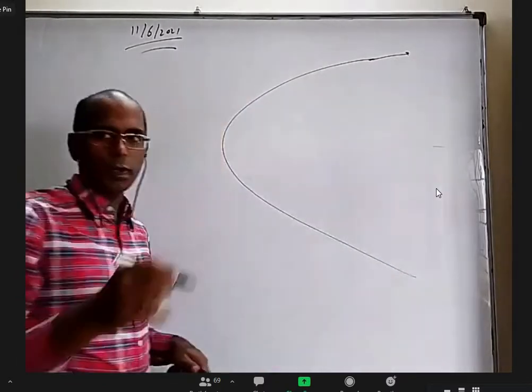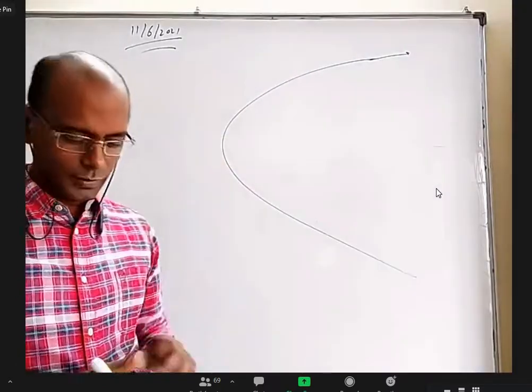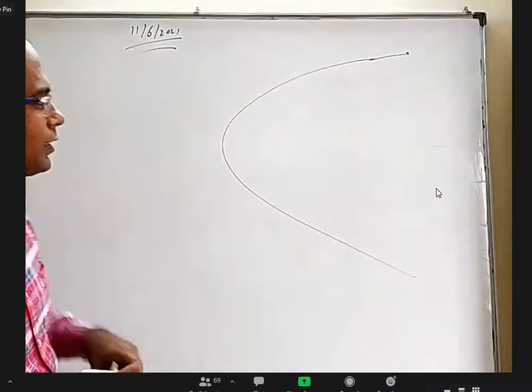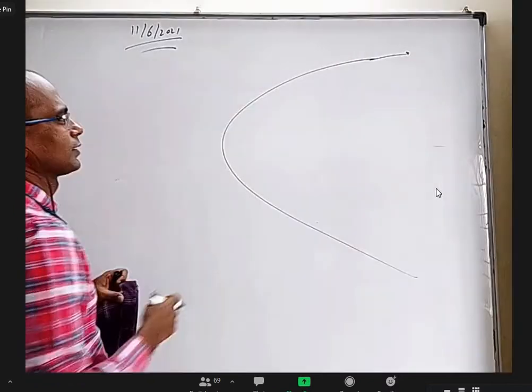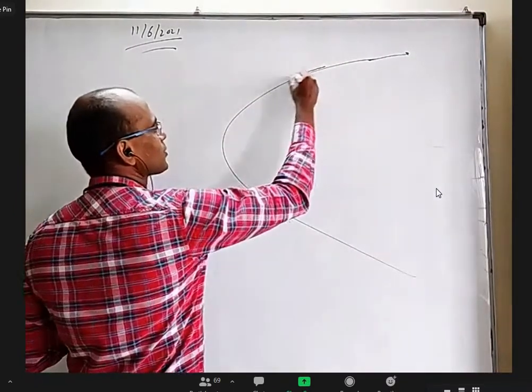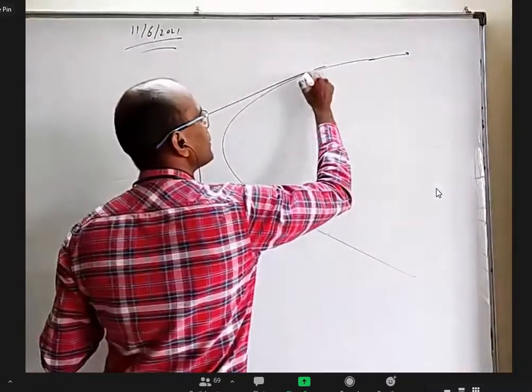Generally, when we draw a parabola with a free hand, most likely it is not a parabola, because when you try to fit all the properties, it doesn't fit. Am I correct or wrong? Yes, sir.